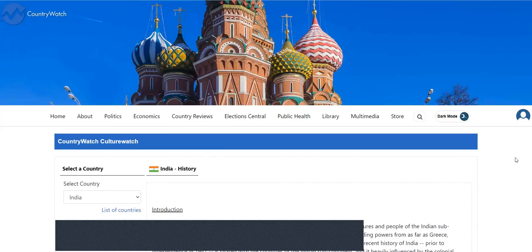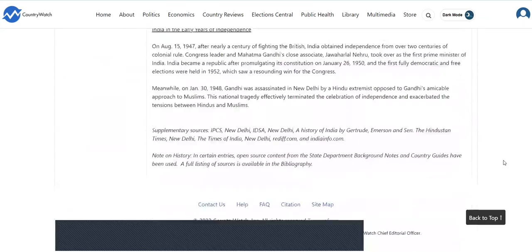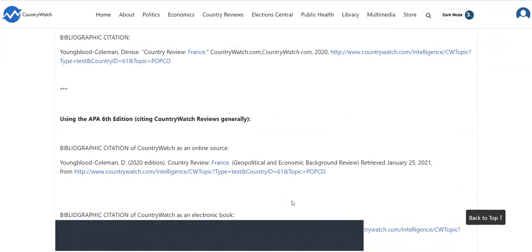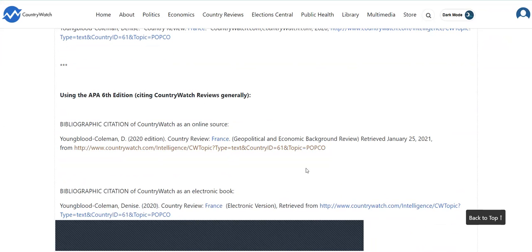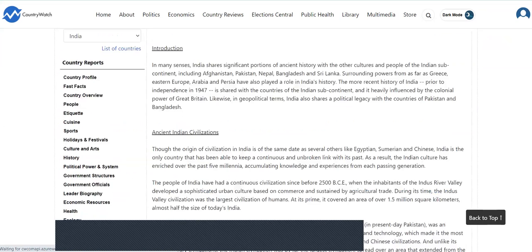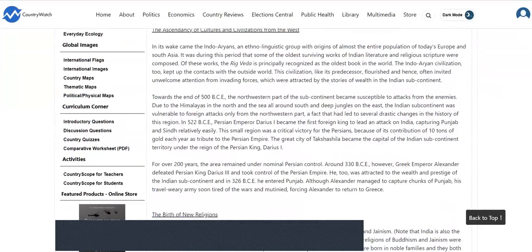When you get ready to cite this information, unfortunately, this is a little bit different than the other databases. The citation is not going to be readily made for you. So if you go down towards the bottom, it says citation, and then it tells you how to create your citation for the different articles that you pull from this particular database. Okay, so it's a little bit different than the other ones that have been used.